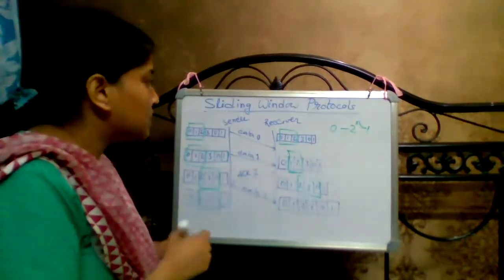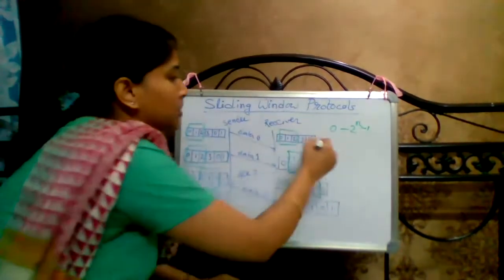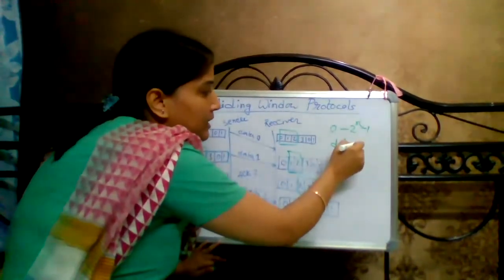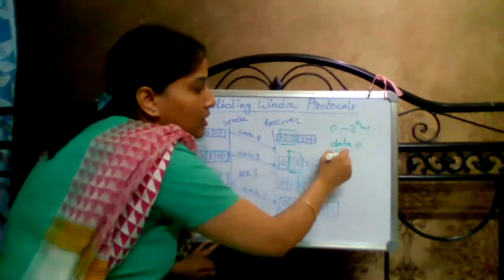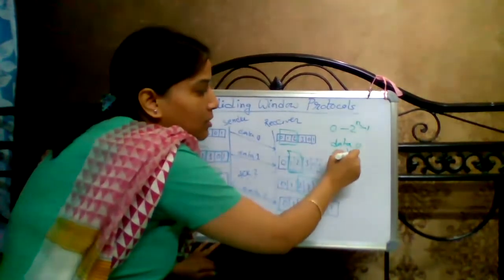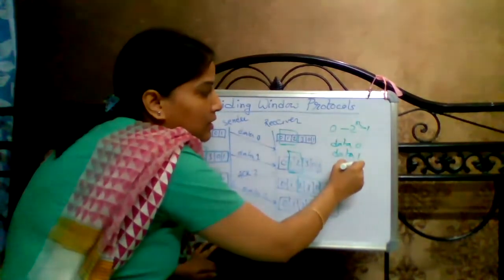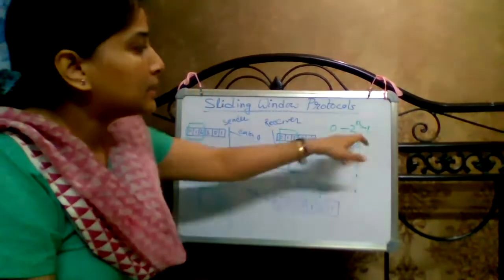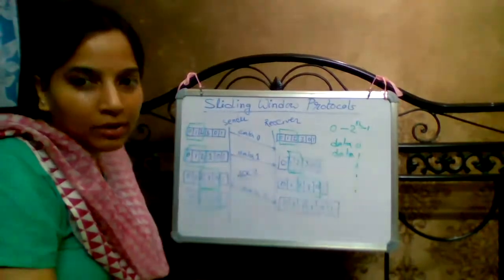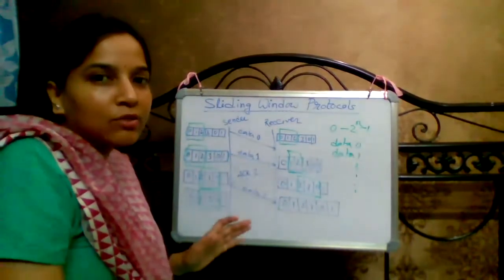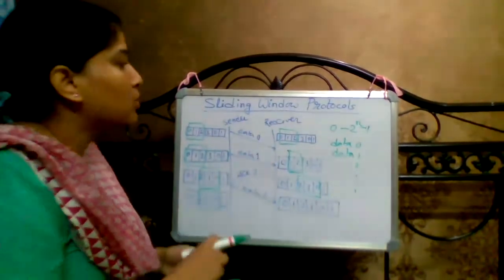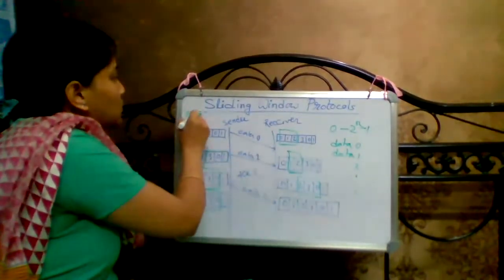So the first data frame sequence number will be 0, the second will be 1, then 2, and so on. Here, 2 to the power n minus 1 means the value of n can be any arbitrary number. So for this example, we will consider n equal to 2.